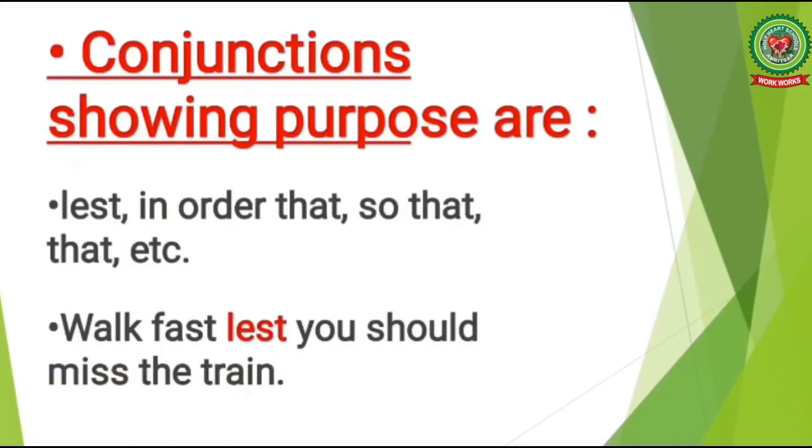Next, the kind of subordinating conjunctions showing purpose are lest, in order that, so that, etc. Let's read the examples. Walk fast lest you should miss the train. Now here in this example, the conjunction lest is the conjunction denoting purpose. It is joining two clauses, so it is a subordinating conjunction.